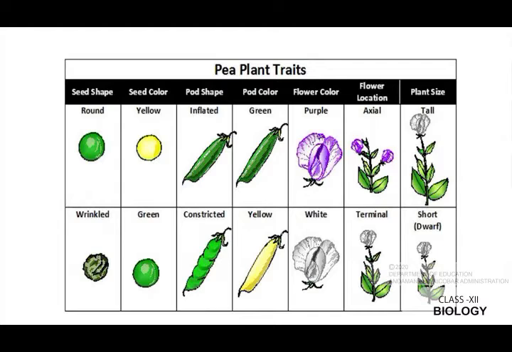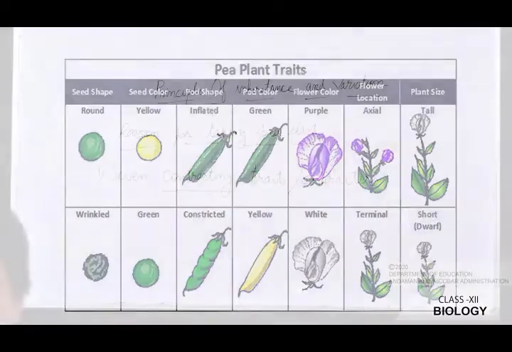Flower position, you see the position of the flower, one is axial and the other is terminal. Size of the plant, one is tall and the other is dwarf. You can see one character is given at the top and their contrasting characters or traits are given at the bottom. So these are the 7 contrasting characters found in the pea plant. That is why Mendel selected the pea plant for his experiment.